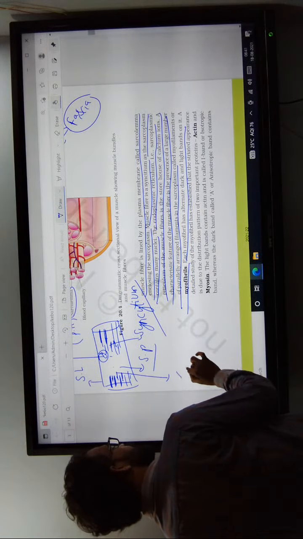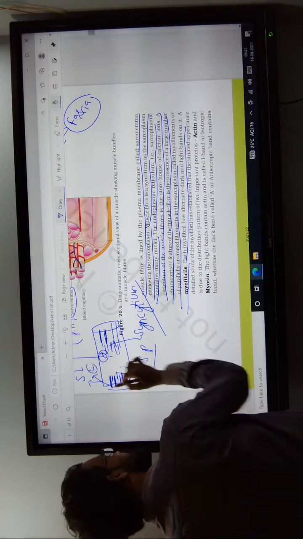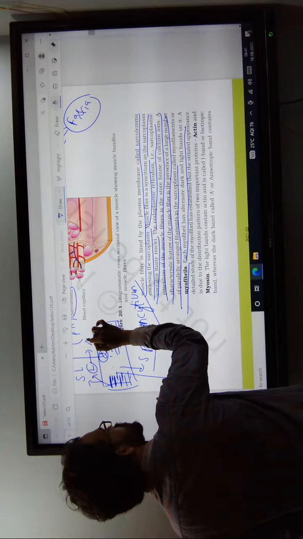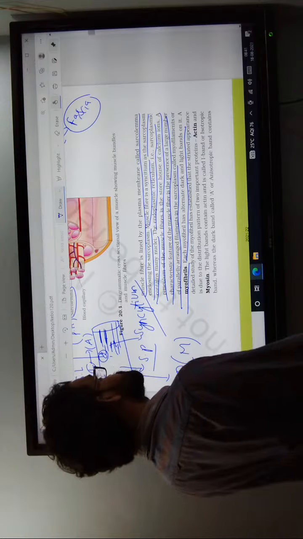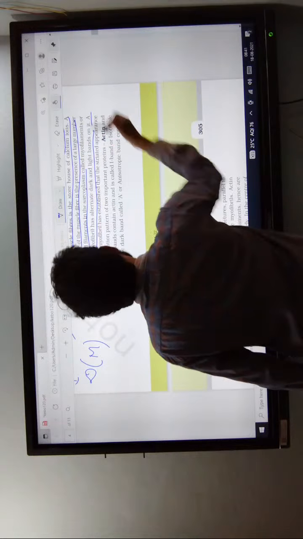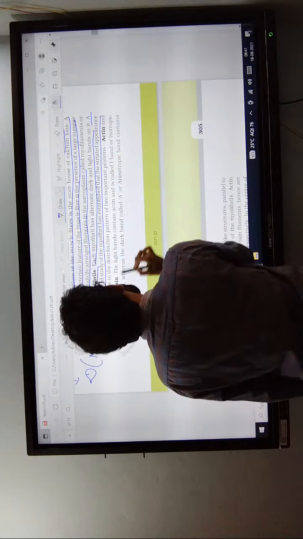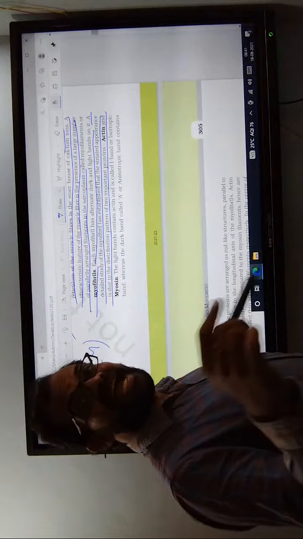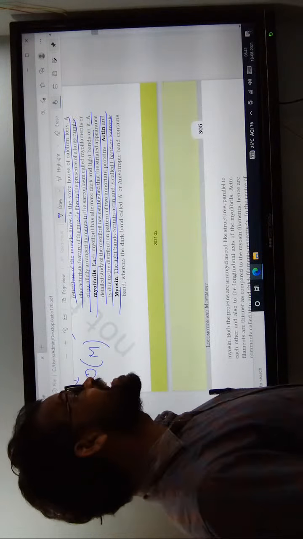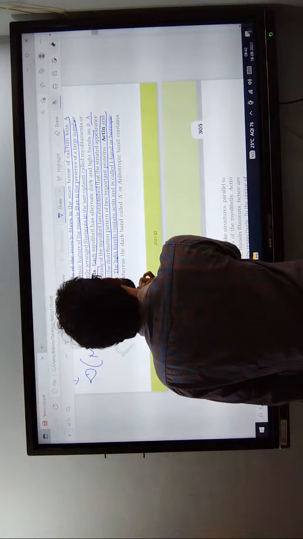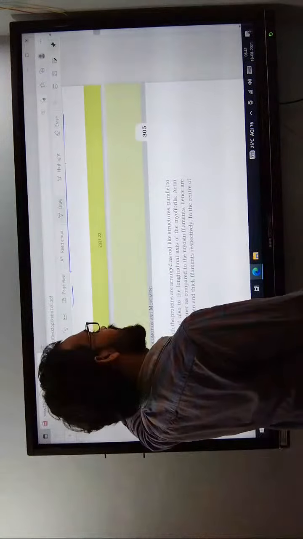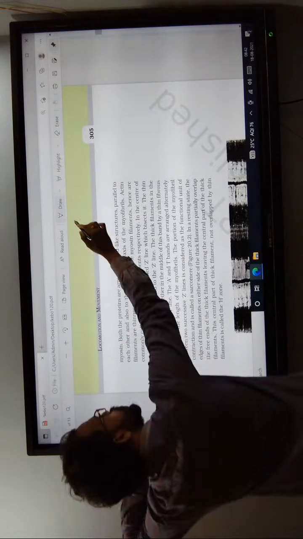This indicates the dark band, and this indicates the light band. Dark band means myosin. Light band means active filaments, actin. This is the detailed structure of the myofibril, which is due to the arrangement of the actin and myosin filaments. The light band contains actin and is called the isotropic band, whereas the dark band is known as the anisotropic band. Anisotropic means it consists of myosin.